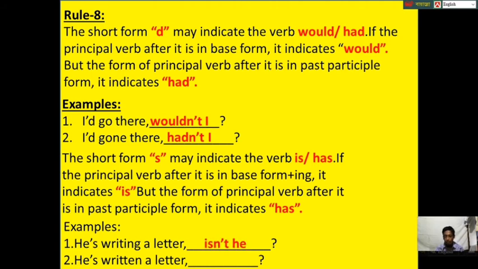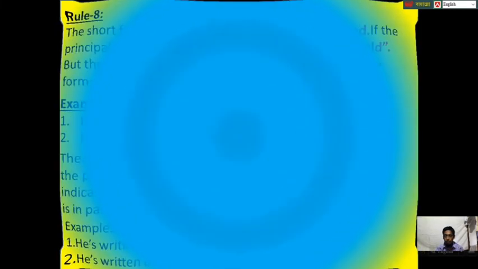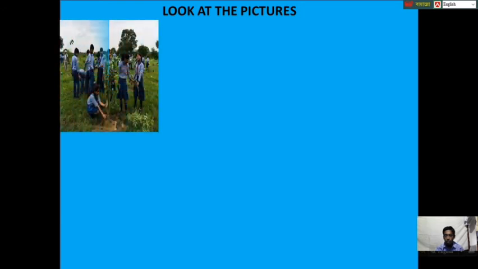In the second statement, he's written a letter. Here after the short form we see the past participle form of the verb, so the tag question will be hasn't he. Dear students, you have to remember that let's equals let us. Dear students, look at the pictures. Let's plant trees. This statement starts with let's, so the tag question will be shall we.